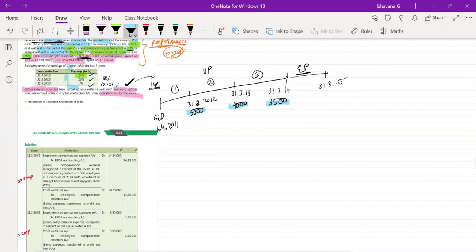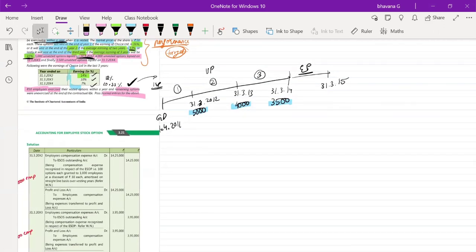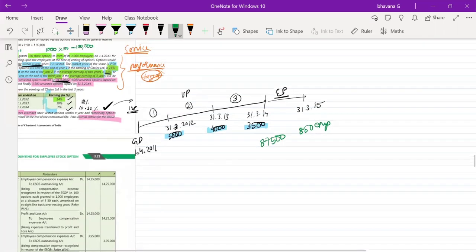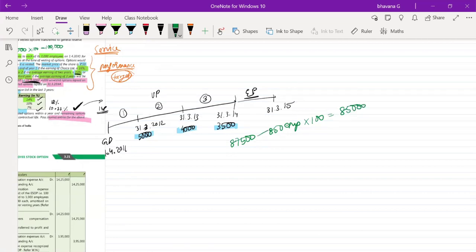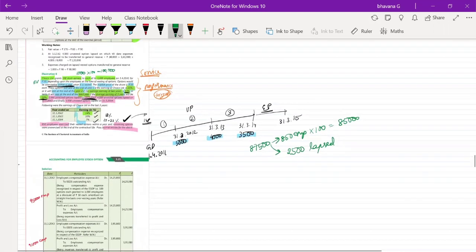And finally, with whatever options are remaining, what will the options be remaining? 1 lakh minus 5,000 minus 4,000 minus 3,500, 87,500. Out of the 87,500 options that are remaining, only 850 employees have exercised their options. Each employee gets 100 stock options, so 850 into 100, 85,000 was what was actually exercised. Remaining 2,500 options lapsed. So I hope this timeline is clear.